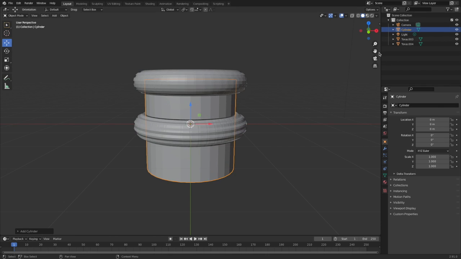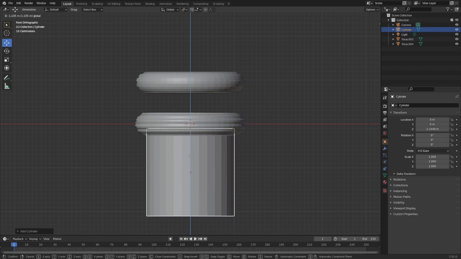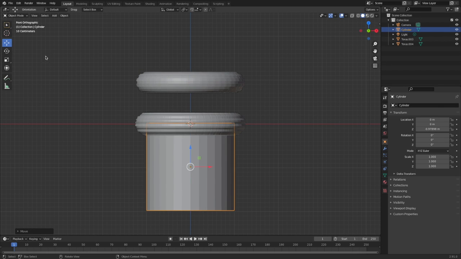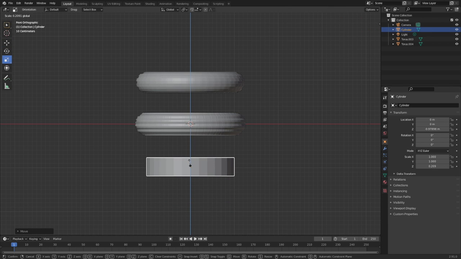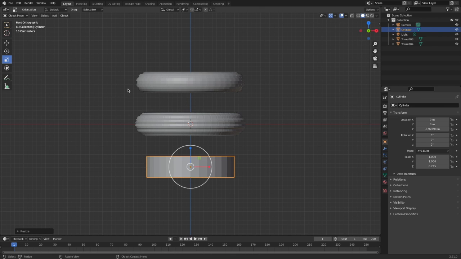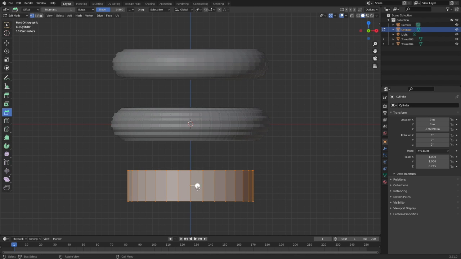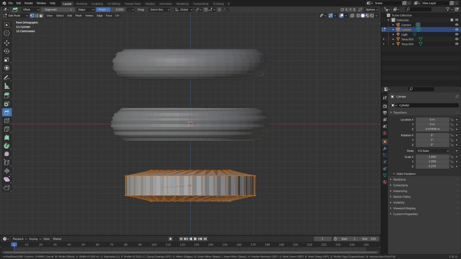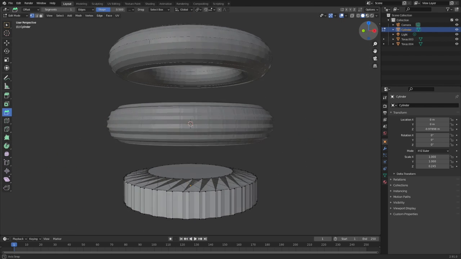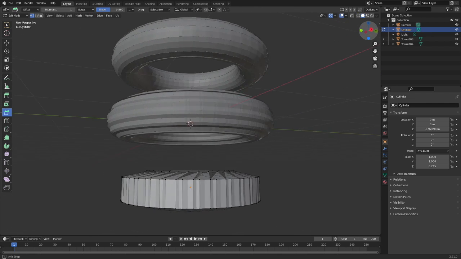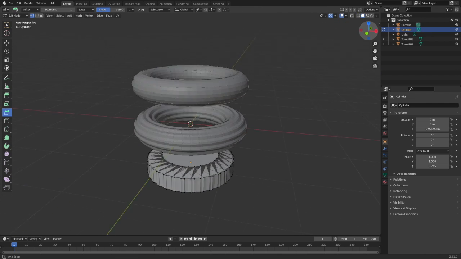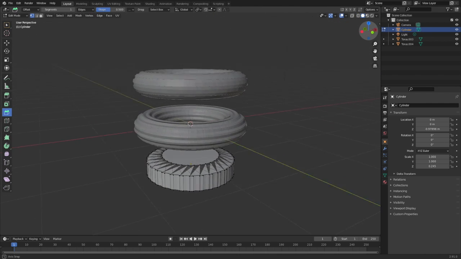So this time I'll take a cylinder to show you the last formation or variety. So first I'll just shape it a little and make it thin. After that I'll go to edit mode and use the bevel tool. After that I will do the same process which I did in the last two, but this time I'll move it down.